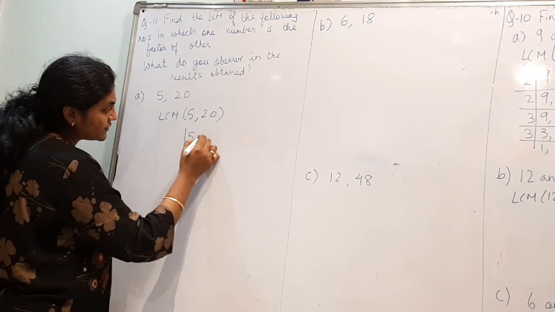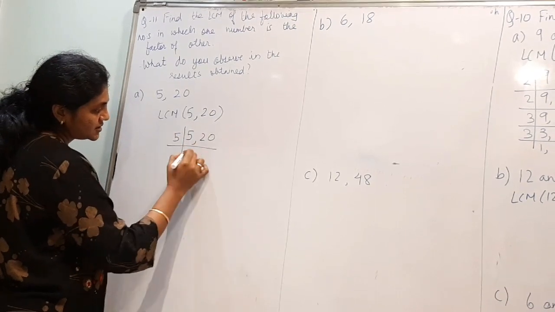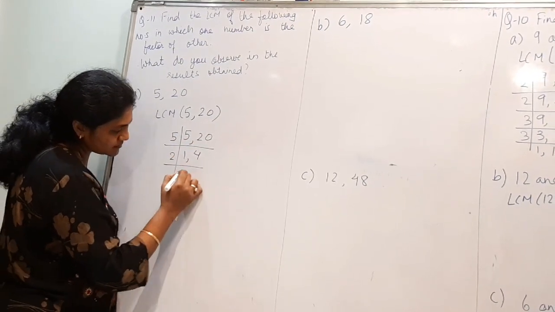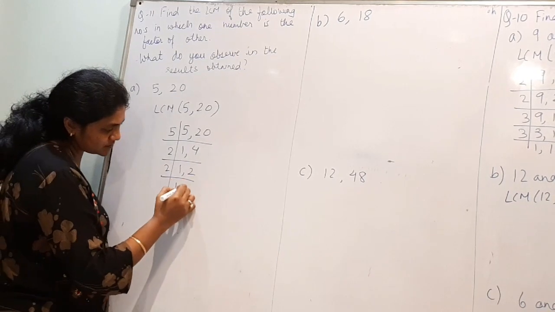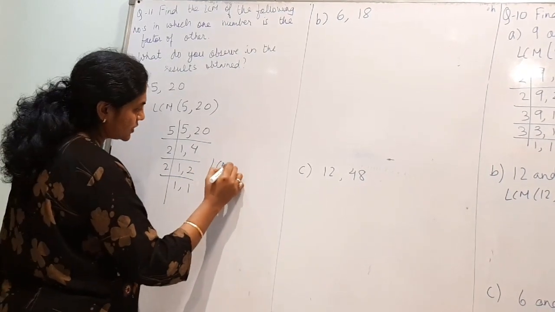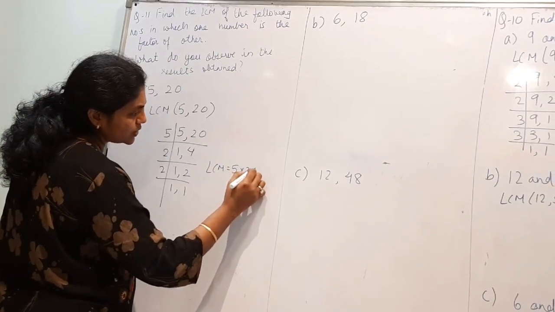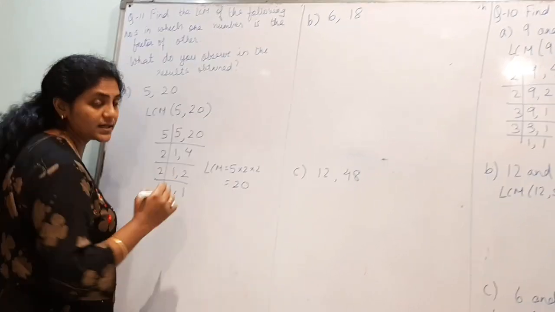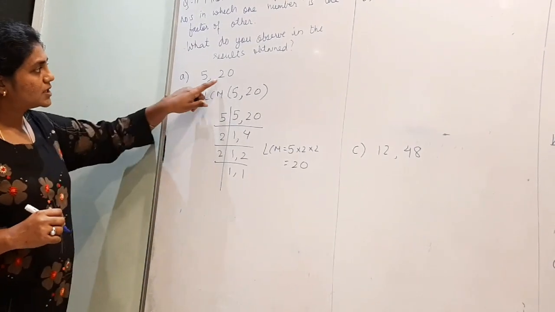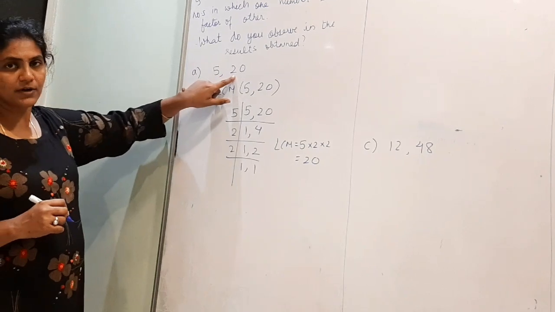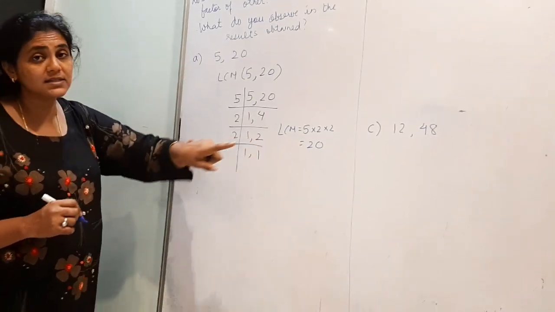So it is 5, 20, 1, 4. So LCM is equal to 5 into 2 into 2, that is 20. Means whatever is the larger number, that is the LCM you are getting.